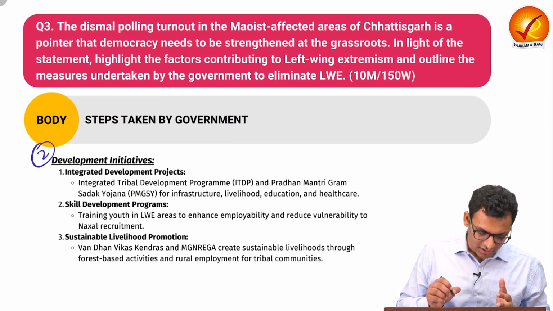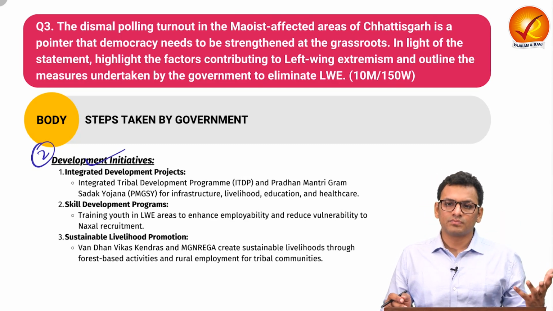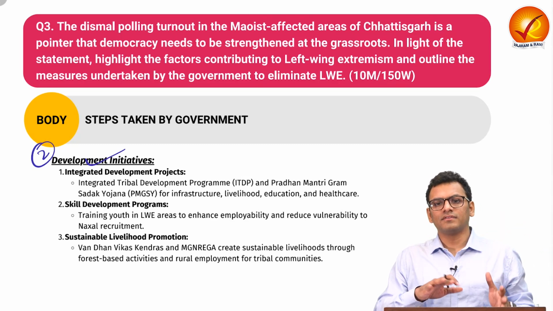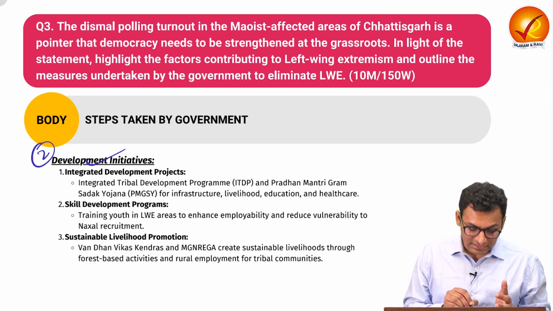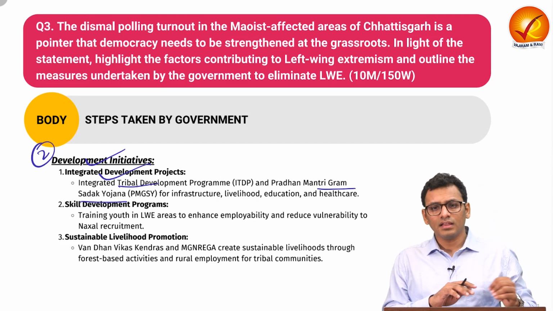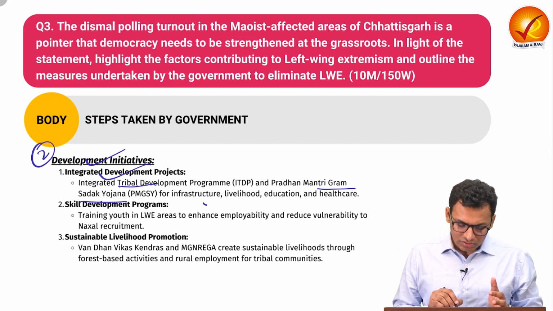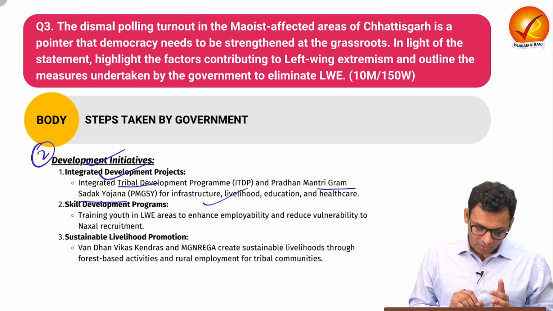For the second subheading you can talk about development initiatives, where the government is not just protecting the region but has also taken proactive steps, such as integrated development projects like the tribal development program and Gram Sadak Yojana, to tackle issues where multiple dimensions of development are augmented.